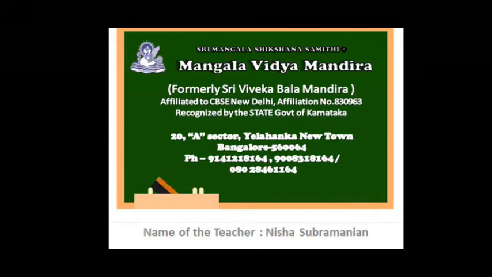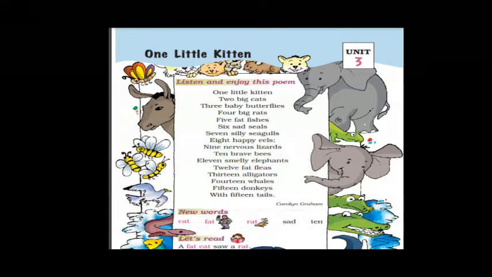So what is the name of the poem, children? Just open your textbook, page number 29, Unit 3, page number 29. The name of the poem is One Little Kitten. What is the name of the poem, children? One Little Kitten. Here it is written by Caroline Graham. Who has written this poem?